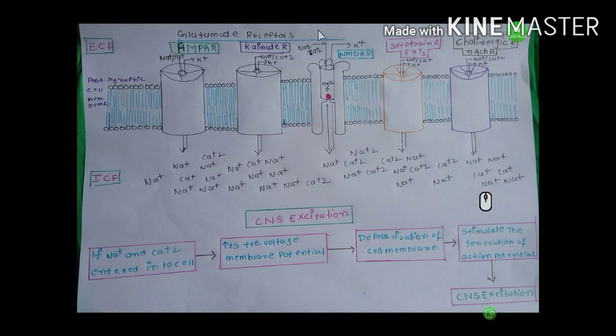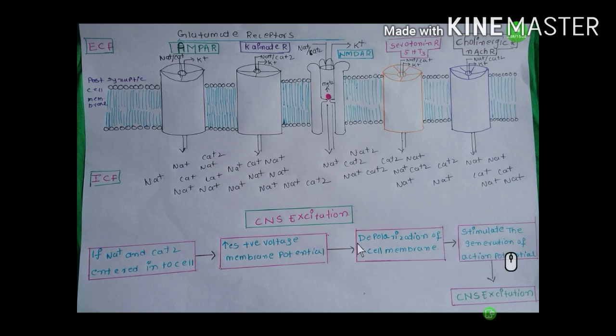Okay, next. Excitatory neurons release these excitatory neurotransmitters. Excitatory neurotransmitters are glutamate, serotonin and acetylcholine. So these excitatory neurotransmitters bind their receptors, and these receptors open and a large amount of cations enter the intracellular fluid. If a large amount of sodium and calcium enters the cell, it increases the positive membrane potential.